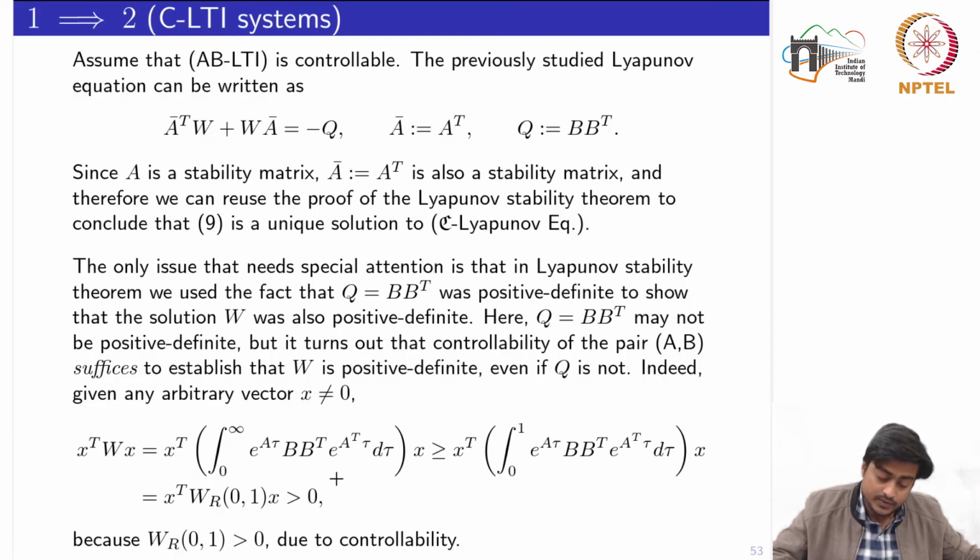Now the second one is the uniqueness. For the uniqueness, we could use the previously established result, where the idea behind showing the uniqueness is we could use two matrices. For the same Q, we can define two matrices, let's say W and W bar. Now the rest is to show that W and W bar are not different, but they both are equal, which establishes the uniqueness. So that part we won't be discussing again, but you can refer to the Lyapunov stability theorem part.